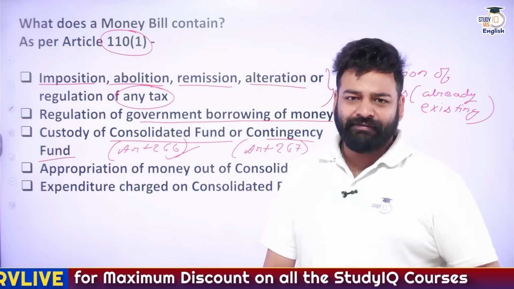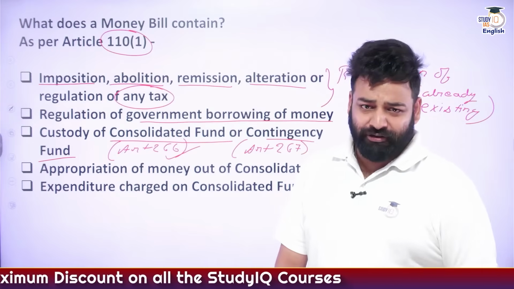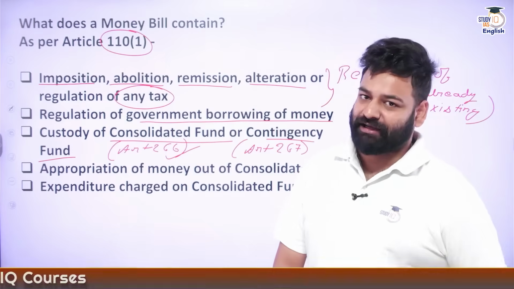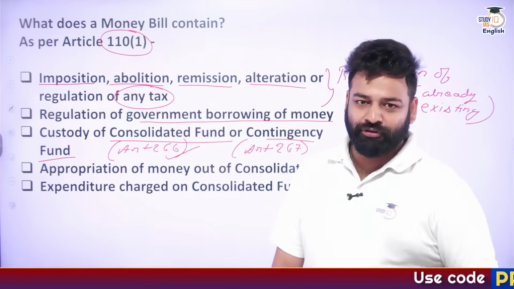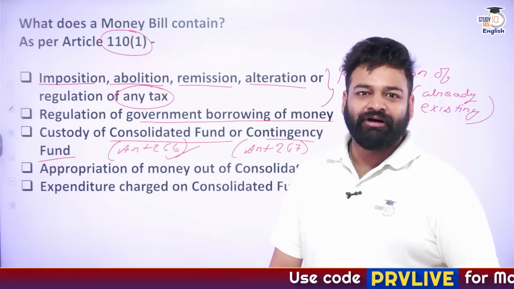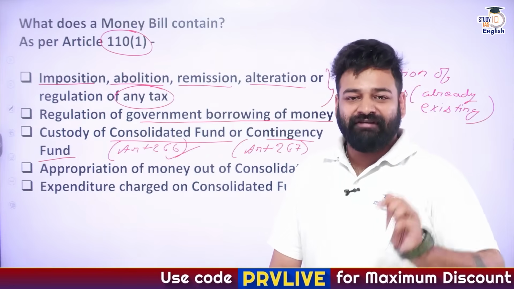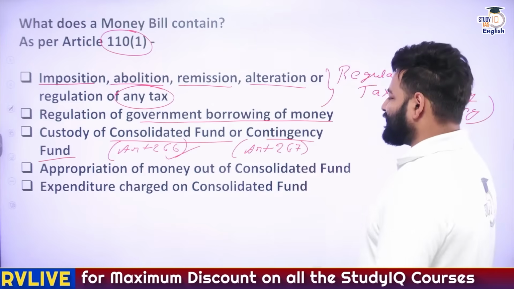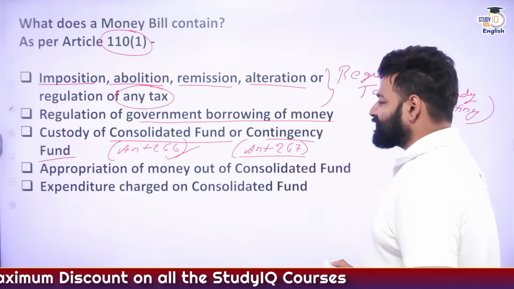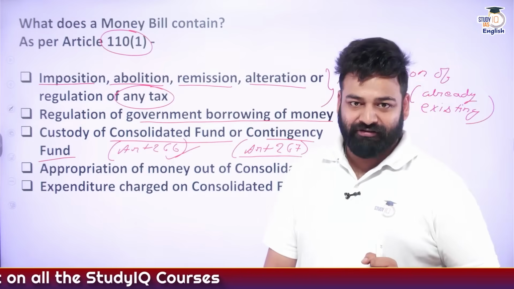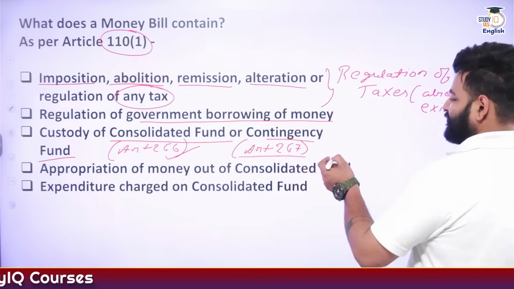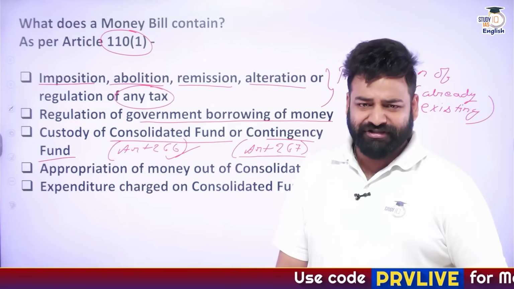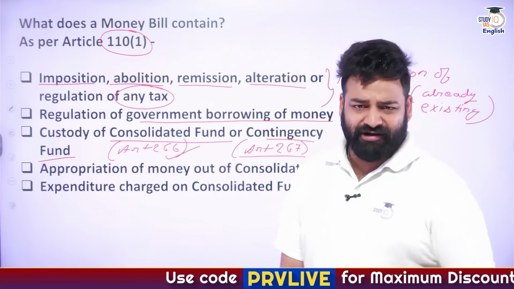Then you might have an emergency fund of yourself, or an emergency account, that is known as the savings account, right, which no one is aware about, or maybe only very close ones to you would be aware about, right? So that is known as the contingency fund. You have kept it for the sake of any emergency, right? So we have the Contingency Fund of India under Article 267, that is simply the emergency fund, in case of any economic crisis.